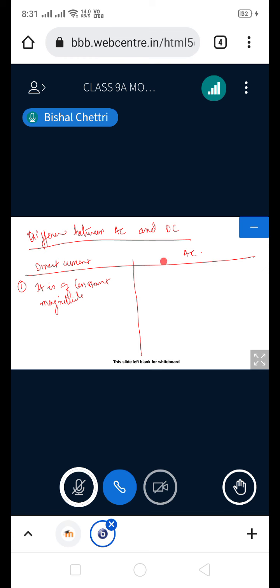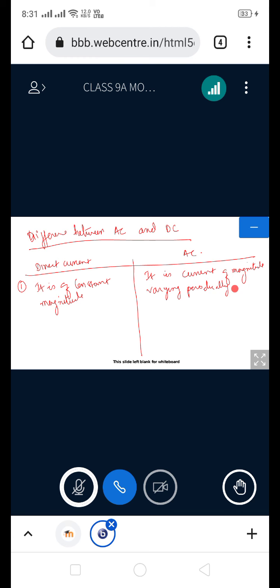But alternating current, okay, it is the current of magnitude varying periodically with time, because it reverses its direction after every half rotation, no?